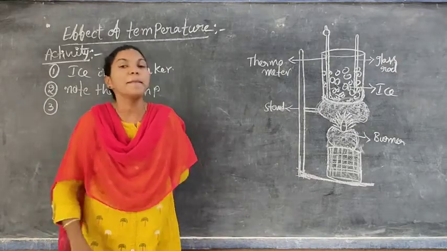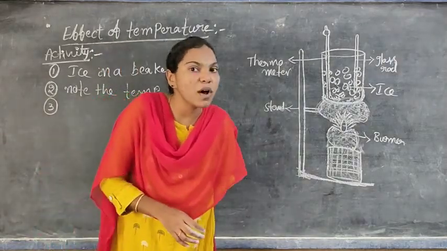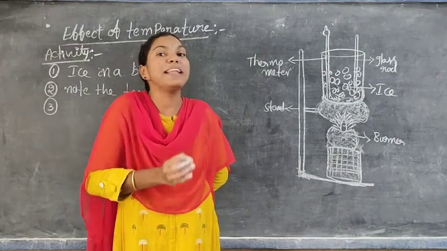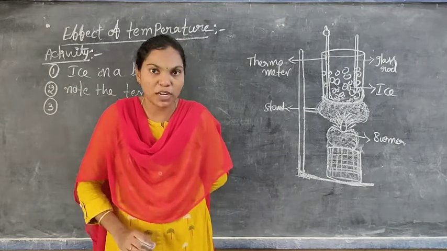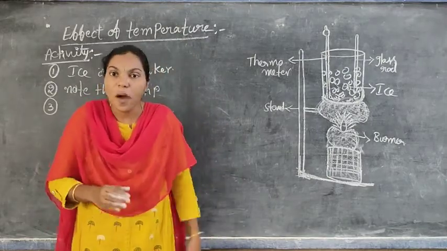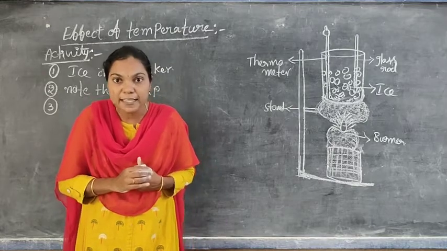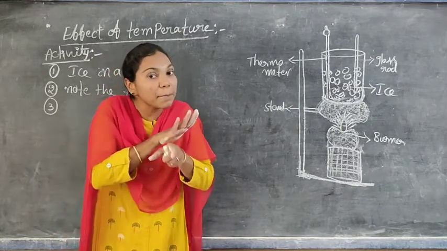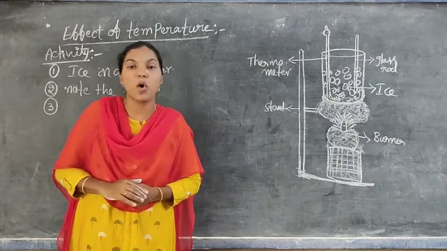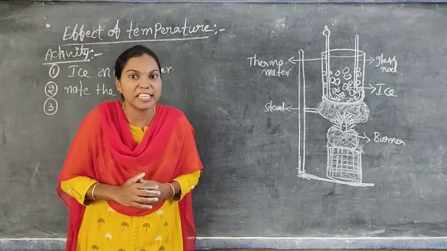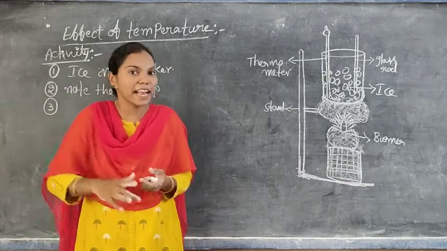There is no change in temperature from the initial to the ice-to-water conversion. Do you understand? Why? Because the temperature starts changing only when the ice has completely melted into water. Do you understand my point? Only when the ice is completely melted and converted into water can the temperature change from the initial to the next further stage.